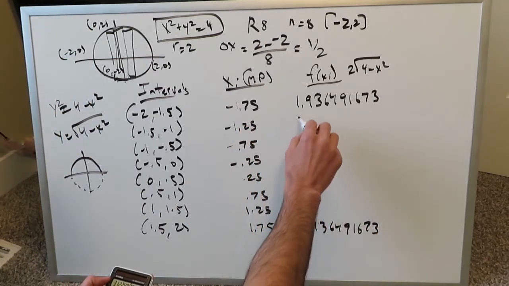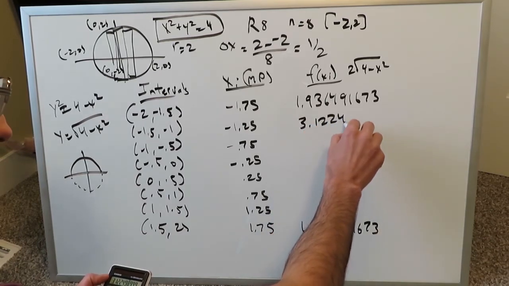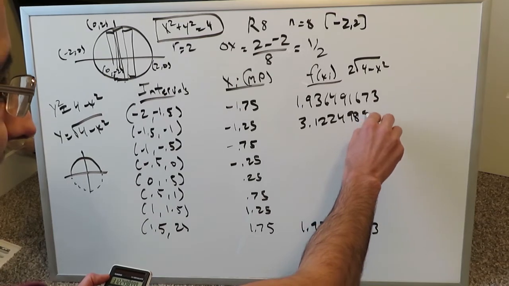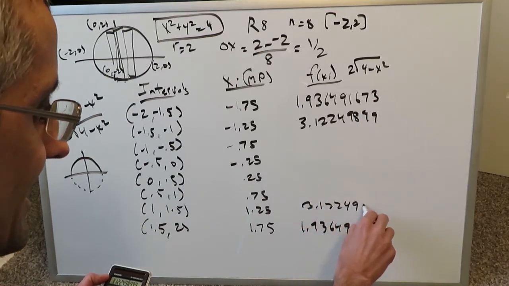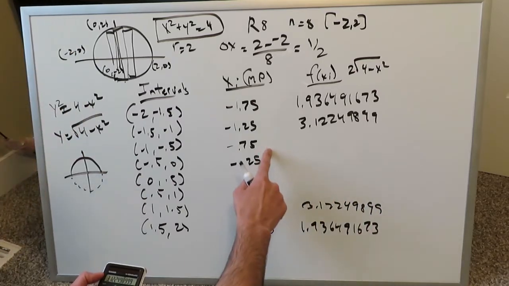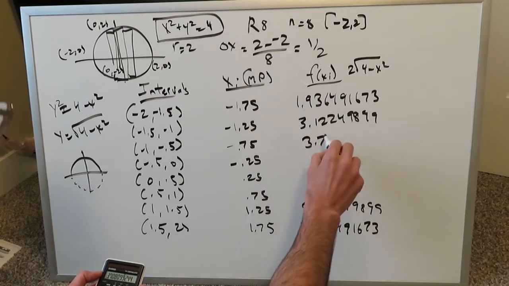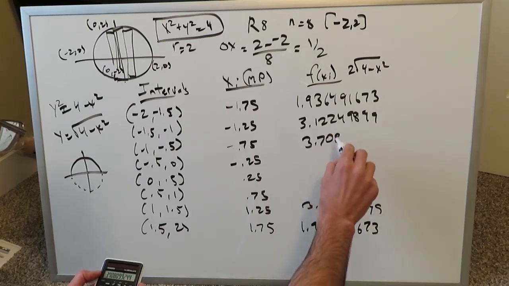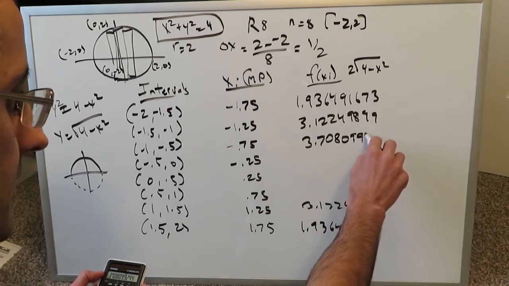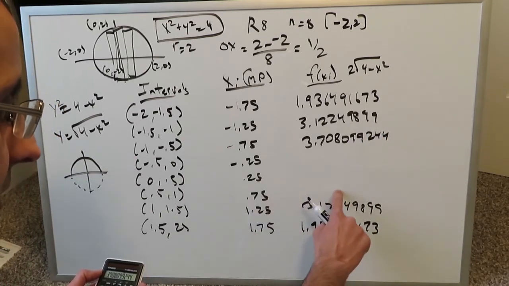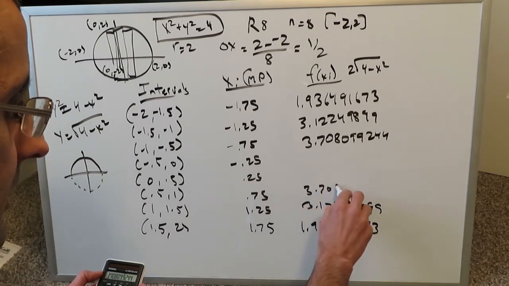Now let's do the 1.25. I get a 3.12249899, and then here it should be 3.12249899. Let's put in the 0.75 now. I get a 3.708099244, which should have the same corresponding value here with this 0.75, because here we have a symmetry going on.